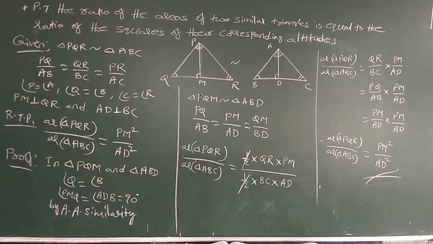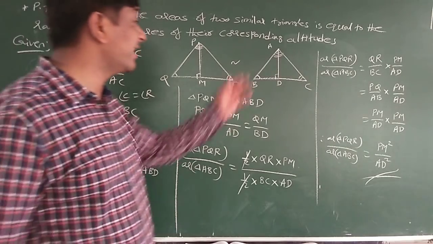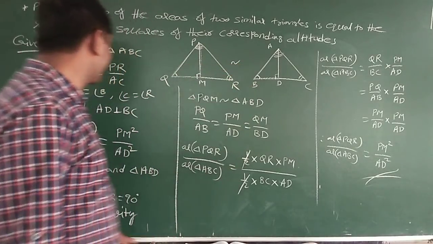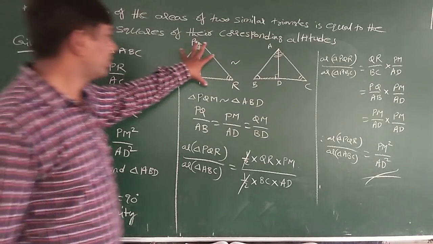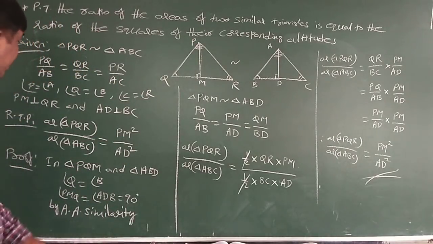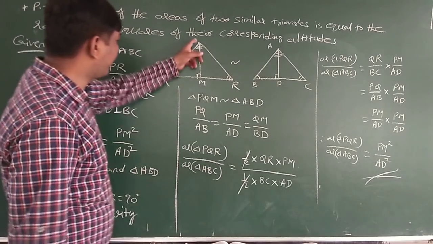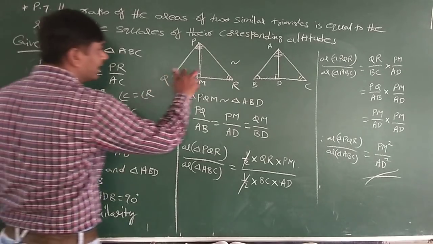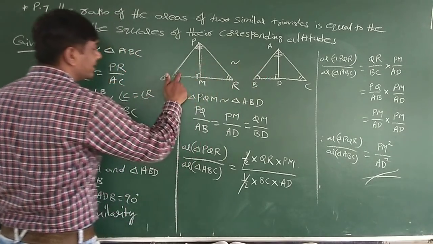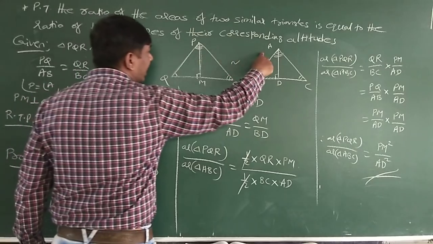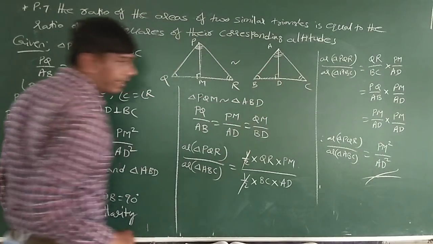Prove that the ratio of the areas of two similar triangles is equal to the ratio of the squares of their corresponding altitudes. PQR and ABC are similar triangles. I have to prove that the ratio of this triangle's area and this triangle's area is equal to the square of their altitudes. One altitude only I am proving here. PM is the altitude and AD is the altitude of this triangle. First I proved this triangle and this triangle are similar by AA similarity: this angle equals this angle, 90 and 90. So these two triangles are similar, so PQ by AB is equal to PM by AD.